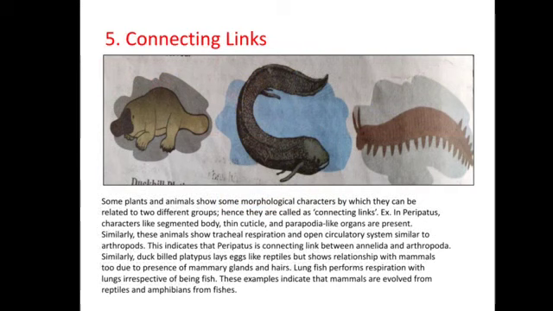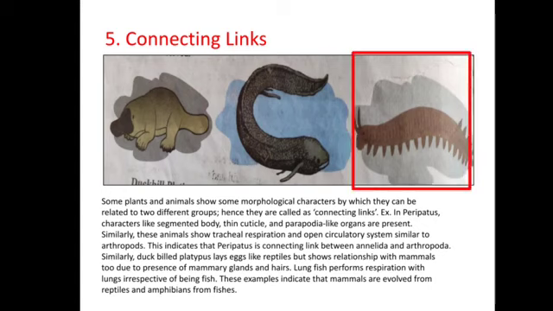Connecting links. Some plants and animals show morphological characters by which they can be related to two different groups. Hence, they are called connecting links. For example, in Peripatus, characters like segmented body, thin cuticle, and parapodia-like organs are present.